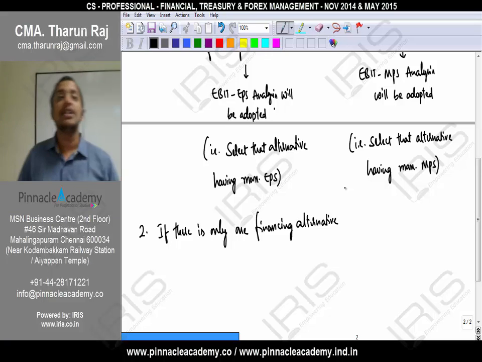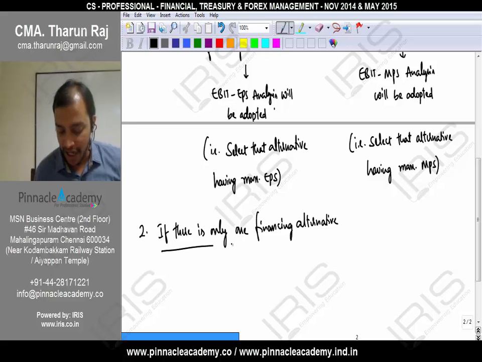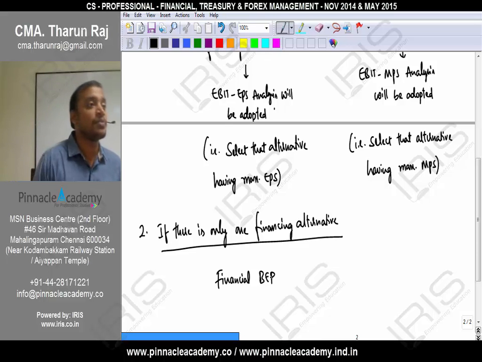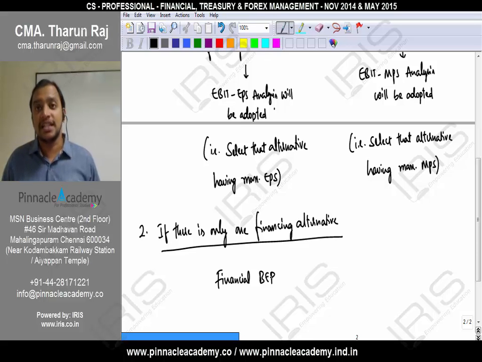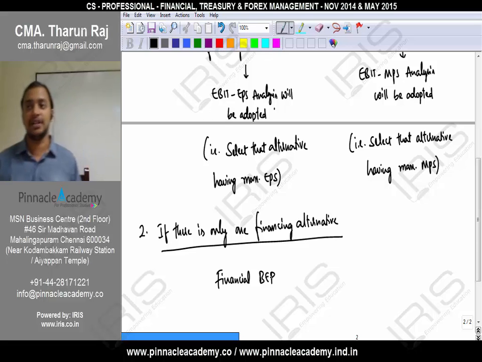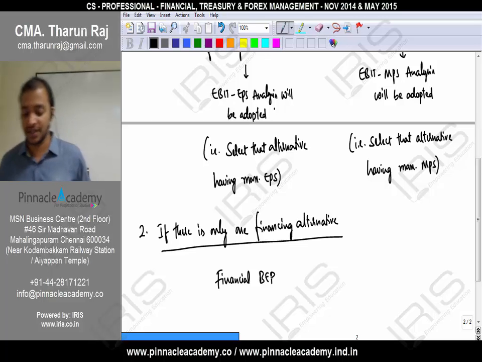So at least our profit should meet the fixed financial obligations, and that we need to check. And that is known as financial break-even point. Okay, that is known as financial break-even point. See here, financial break-even point, we need to calculate. What is the financial break-even point? The level of EBIT at which EPS is equals to 0. When EPS will be equals to 0? If your profit is just sufficient to recover the interest and preference dividend. Correct?